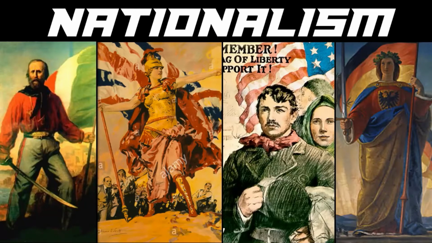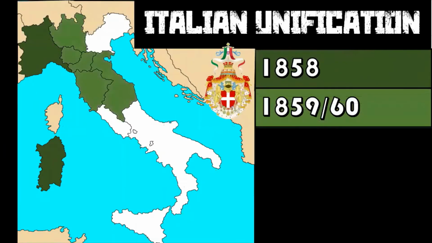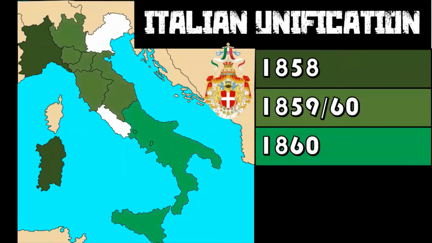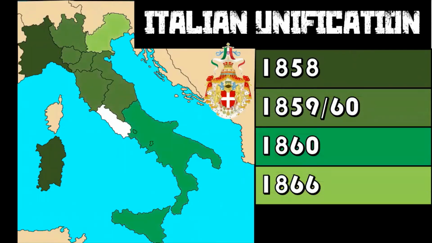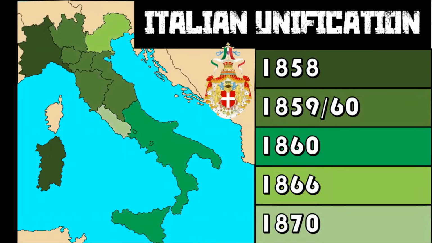Nationalism was radically different from the old monarchical belief where you lived under the rule of a king and were a subject. With nationalism, people felt like every citizen should all be part of the cultural nation state within their country. Nationalism was a unifying force for other countries such as Italy, which in a similar process all united under one crown. The king of Piedmont Sardinia became the king of Italy.